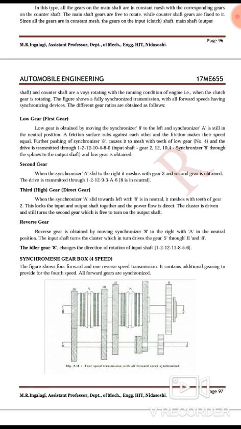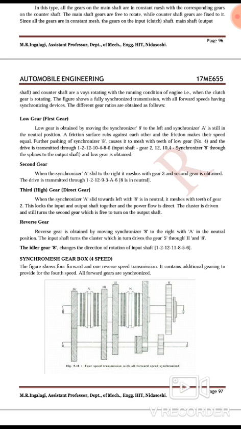Further pushing synchronizer 8 causes it to mesh with the teeth of low gear number 4, and the drive is transmitted through the input shaft gear 2, 12, 10, 4, synchronizer 8 and through the splines to the output shaft, and low gear is obtained. So likewise you will get the low gear. Okay, this is how the process takes place during the first gear.